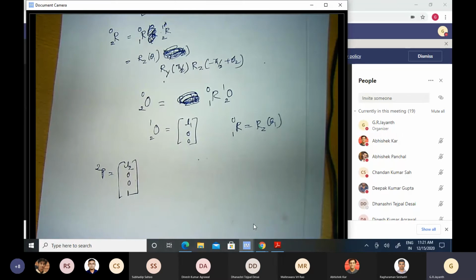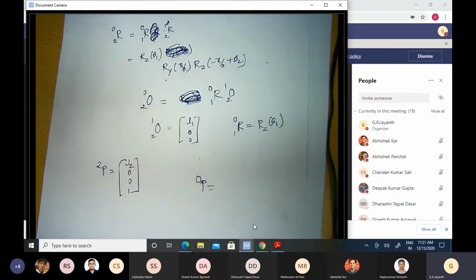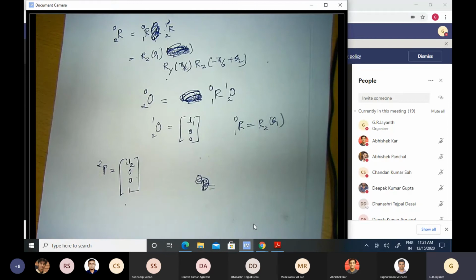I saw that some people had taken the rotation matrix. They talked about how P2 is related to P0 by means of this homogeneous transformation matrix. They did all sorts of things. None of that was needed. This was all that there was to solving the problem. Okay, this was the first problem.